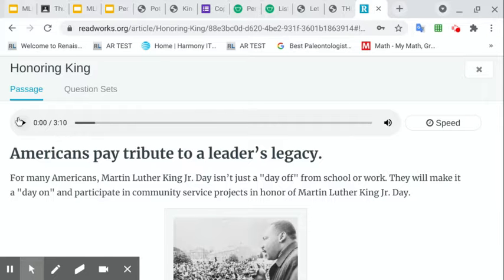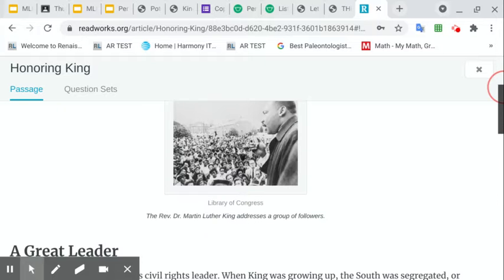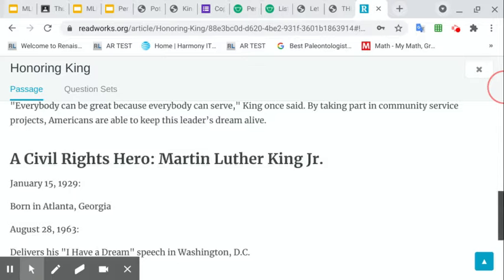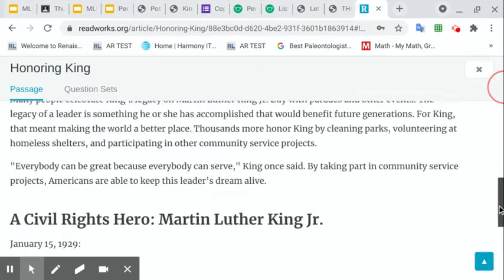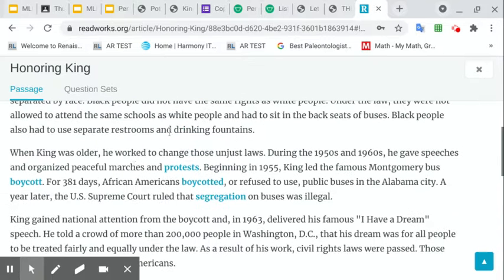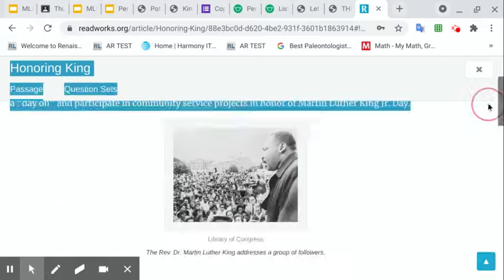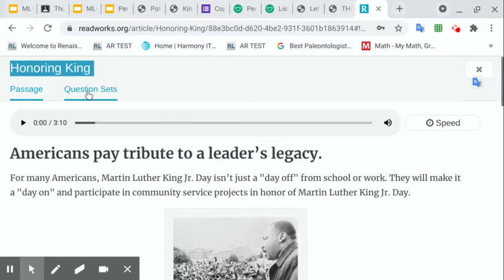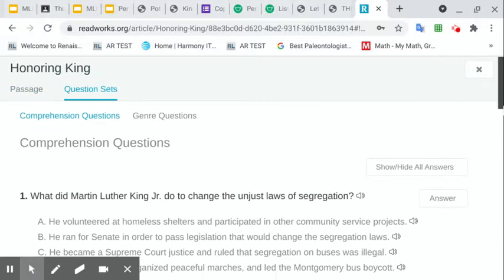Then you have the option, I do believe if your teacher assigned it, to have it read to you or you can read it to yourself. So it's a passage about Dr. Martin Luther King. There's a bunch of different information in here. There are some important words highlighted in blue here. I would like for you to pay close attention to those words. Then, after you either read it or you listen to it, you are going to go and do the questions.